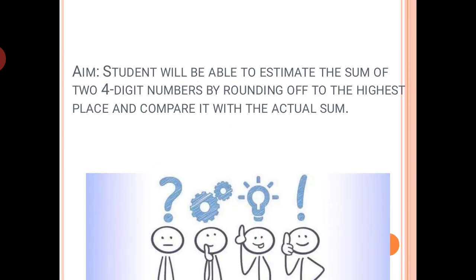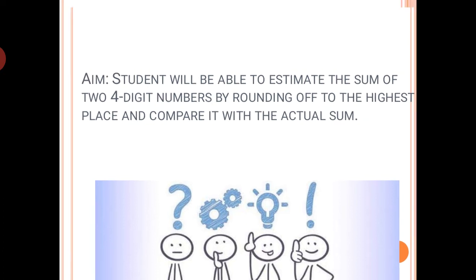So yes, students, today's aim of the class is we will be able to estimate the sum of two 4-digit numbers by rounding off to the highest place, and then we'll compare the estimated sum with the actual sum. That means first we'll see how we can estimate the sum, and after that we'll say how it is equal to or compared to the actual sum. We will compare both, estimated as well as the actual. So let's see how we can estimate the sum.